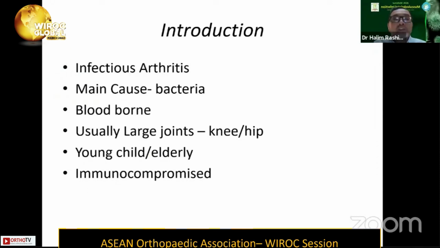Almost always, septic arthritis will be bloodborne, and usually it involves the large joints, especially the knee and the hip. I would say that in children, the hip is more commonly seen, and in adults, the knee is more common. In terms of demographics, it mainly affects young children as well as the elderly, and last but not least, patients who are immunocompromised, such as diabetics and those with autoimmune disease.